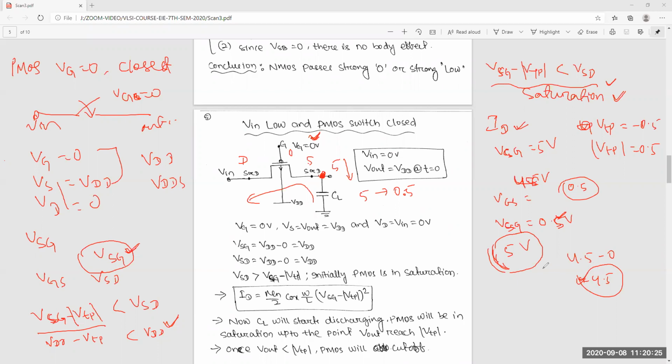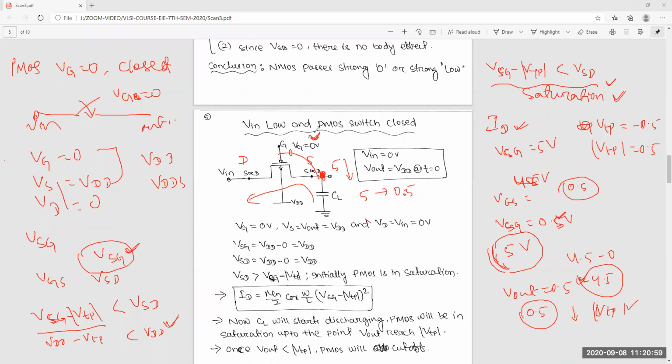It will be off when V out is 0.5 voltage and the difference is 0.5. If you decrease the voltage further, the difference will be less than 0.5, means less than VTP. Cutoff region. So cutoff will happen.